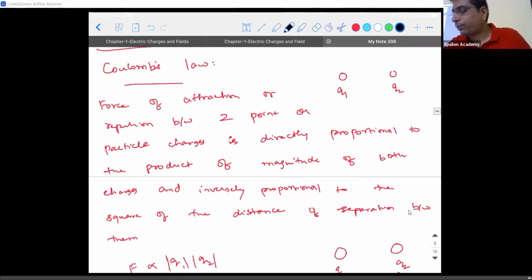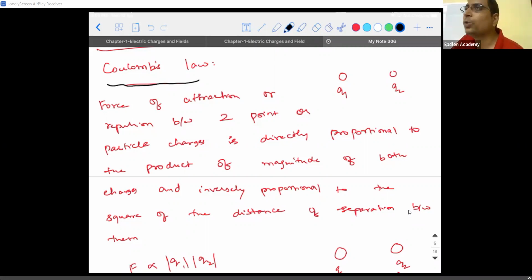So the law which gives the statement for the force acting between two, I mentioned one important word. What is it? What should be the nature of charge for you to define Coulomb's law? The force of attraction or repulsion that exists between two point charges. So please make a clear note of that point. Coulomb's law is applicable only when you have point charges in the system. The other name for point charge is particle charge also.